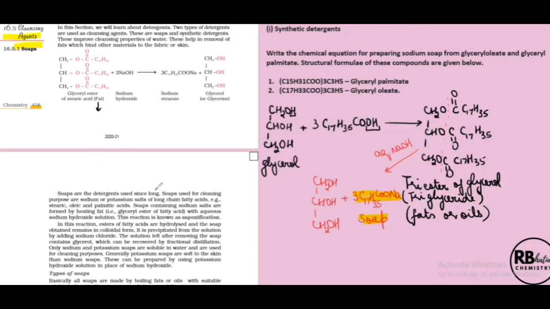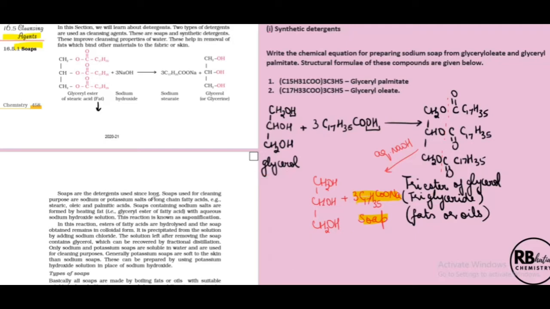Okay, now we come to, this was about saponification, soap industry. And another very important point that you can see here, glycerol was the raw material. Raw material means glycerol is required to prepare soap. Glycerol is a requirement of soap industry, and glycerol is also a byproduct of soap industry. Very important, glycerol is also formed at the end along with soap. So this lowers down the cost of the product because what we require, we are again regenerating it. It can be reused. So glycerol is an important byproduct of soap industry. This is an important point.